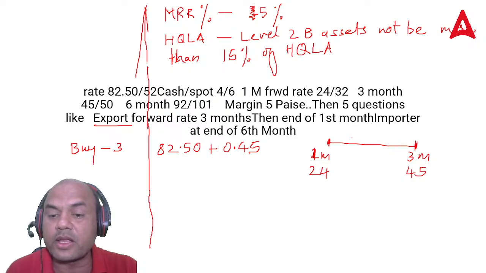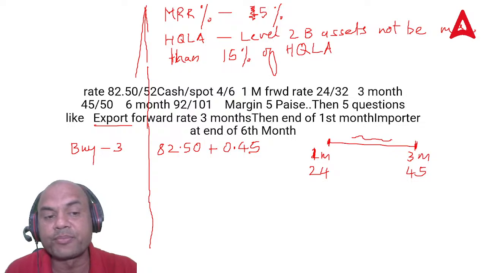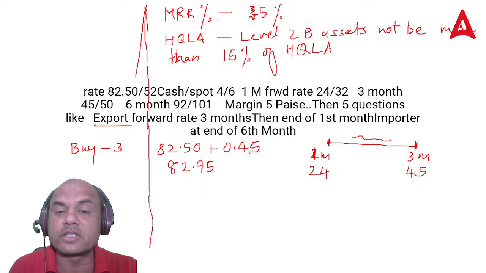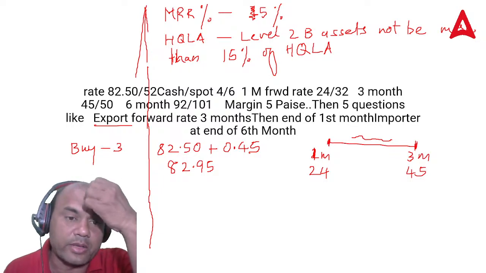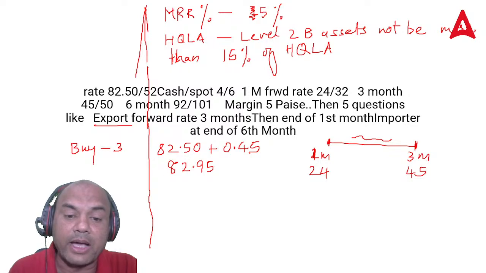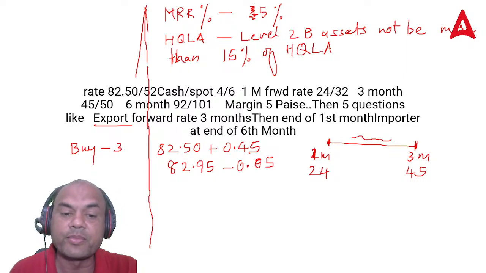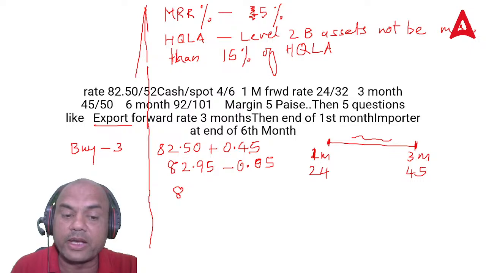If this question is asked for in between, fine. But if they ask you directly 3 month, end of the 3 months, then it will be 82.50 plus 0.45, so it will be 82.95. But this is not the final answer. This margin also, 5 paise. It's directly given, not in percentage. So this margin, you will take it minus 0.5. 5 paise means 0.5. Why? Because it is export. Whenever you buy in any transaction, this TT margin is always subtracted. So the answer will be 82.90. This will be your answer for 3 months.